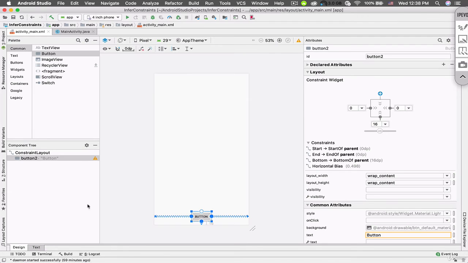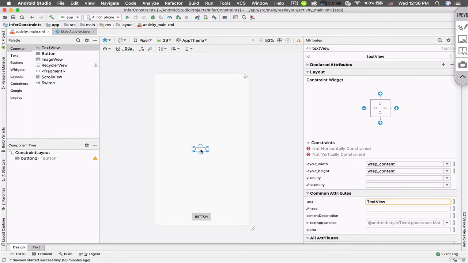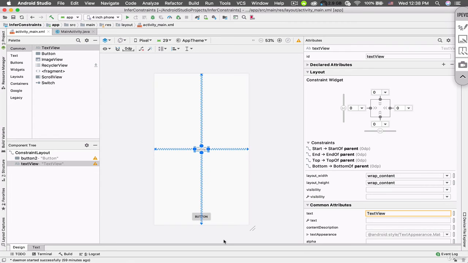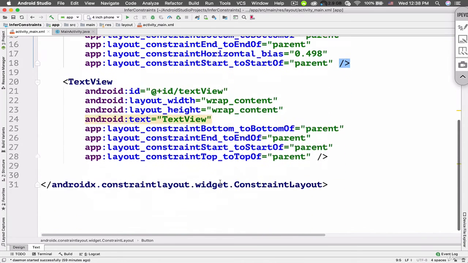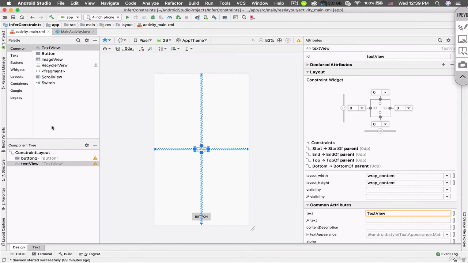So how can I continue? For example, I want to add a text view here and put it at the center of the layout. So I want this text view to be centered horizontally and vertically. So I just drop it here and then I go ahead and tap on this infer constraints item. So now the constraints are inferred for me. So if I just switch to the text tab, you can see these constraints here.